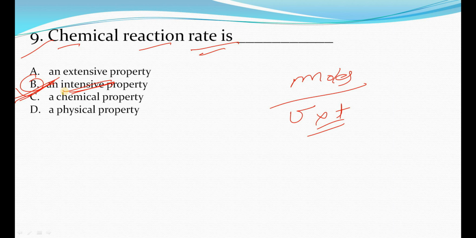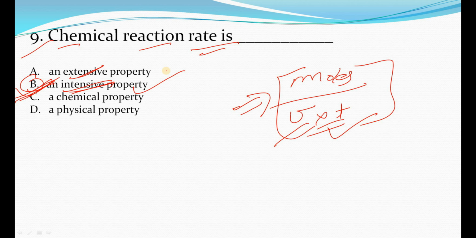I also explained extensive properties, which are those properties which are dependent on the mass. So option B is the right option, and I also gave detailed descriptions of why intensive properties and why extensive properties. Here you can simply see that chemical reaction rate is the number of moles per unit volume per unit time. This is not going to depend on the mass. That's why option B is the right answer.